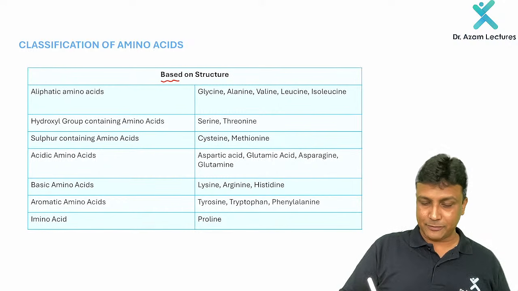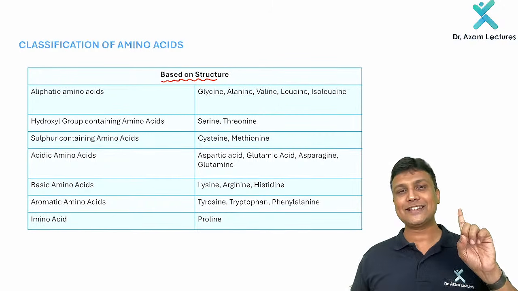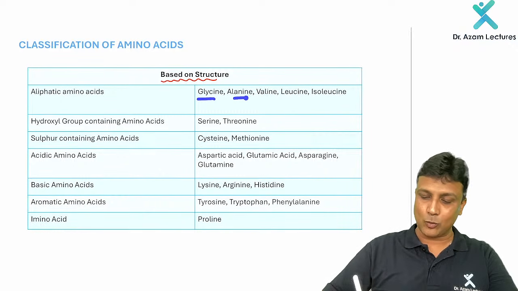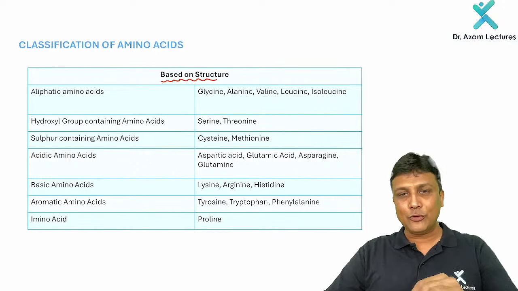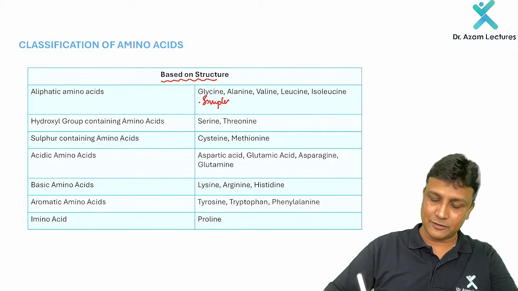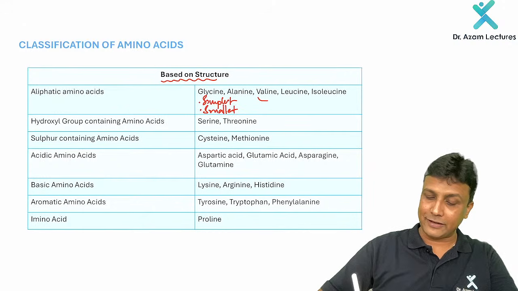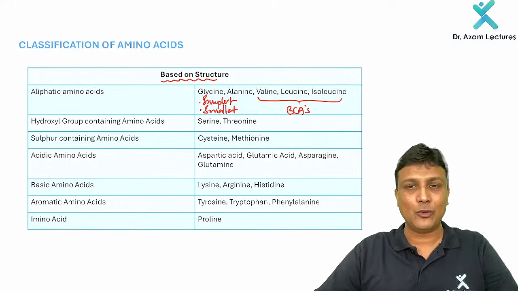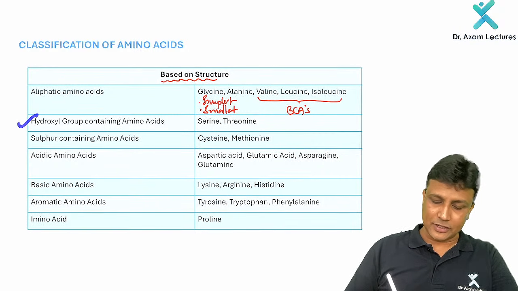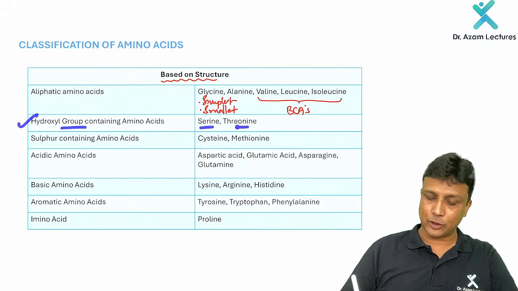Now, based on structure, you'll have the aliphatic amino acids: glycine, alanine, valine, leucine, isoleucine. Out of that, please remember, my dear friend, the simplest and smallest amino acid will be glycine. Valine, leucine, and isoleucine, these three together will be known as the branched chain amino acids. Now, hydroxyl group containing amino acids will be serine and threonine.